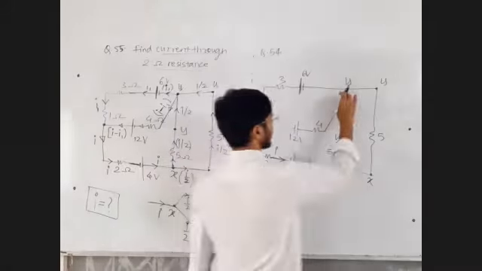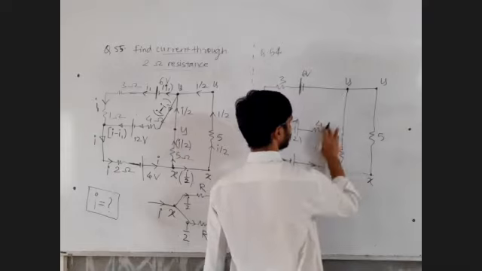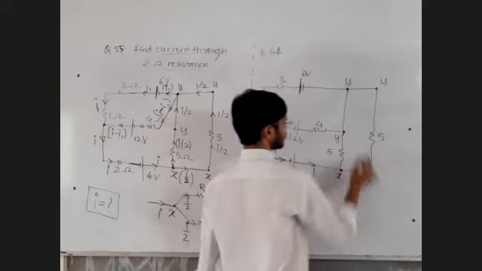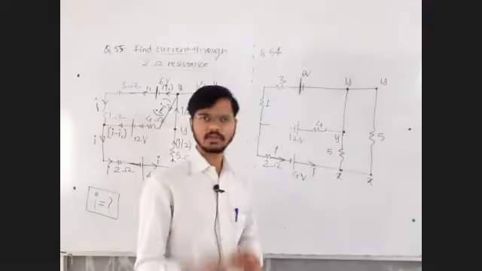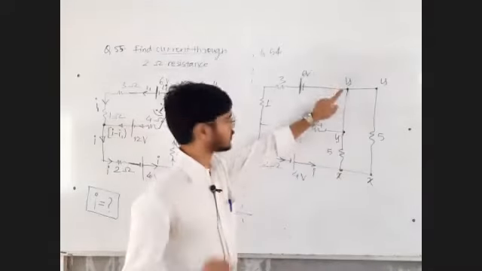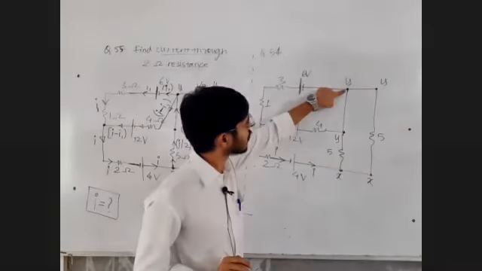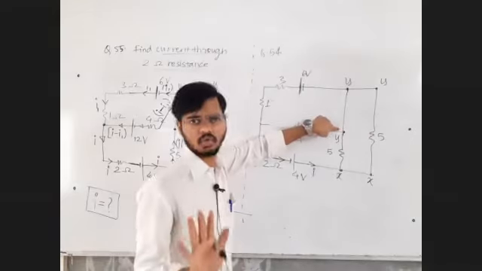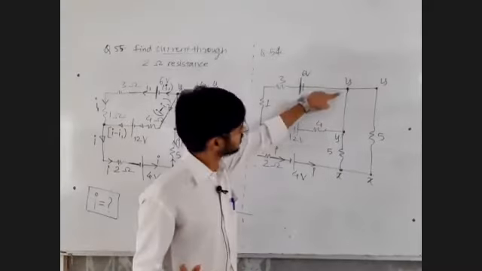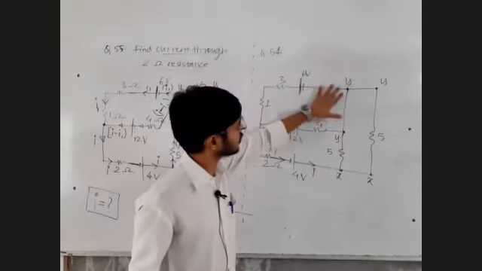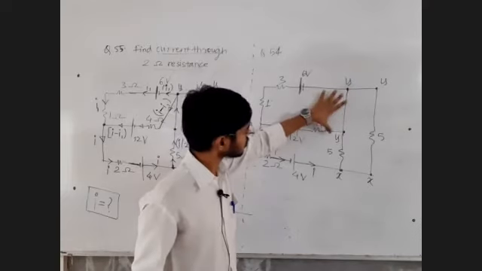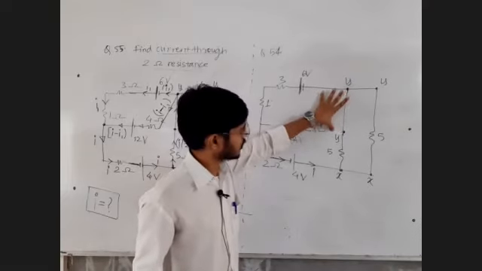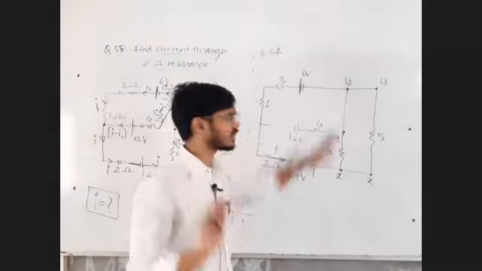I just rub this and draw a branch like this, so that I can simplify and observe what has happened. Actually, do you know what happened? If you draw it like this, the same junction is being observed at 2 points. Here is also the junction Y, here is also junction Y. Don't do it. If this is the situation, make sure that you modify one of the wires. It is better to see a junction at only one place.